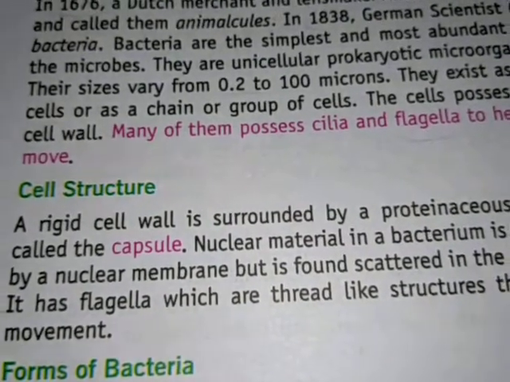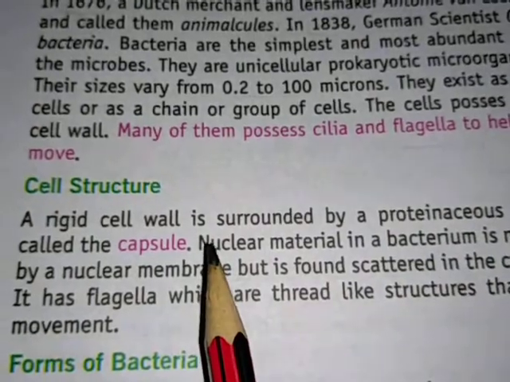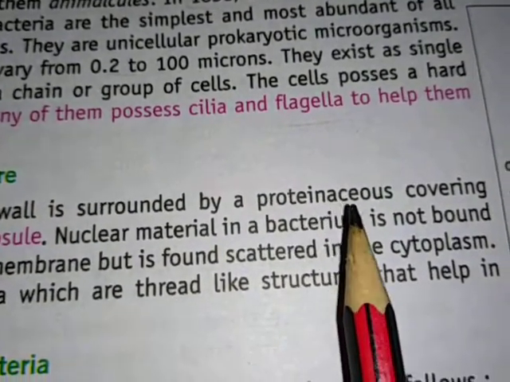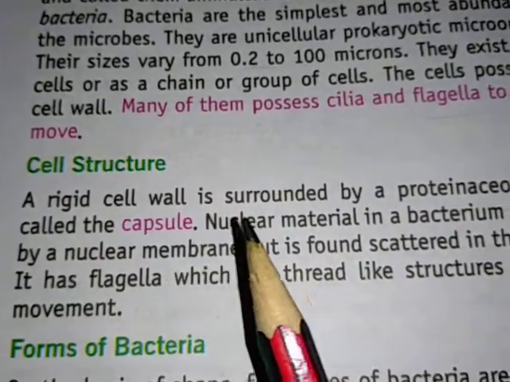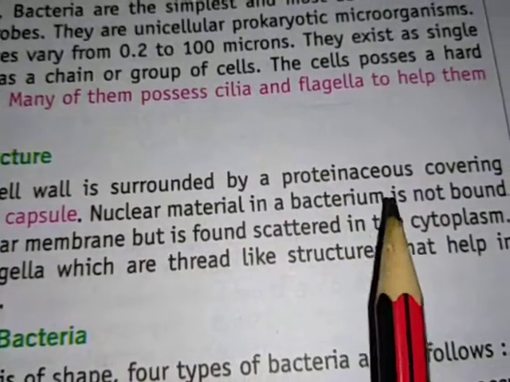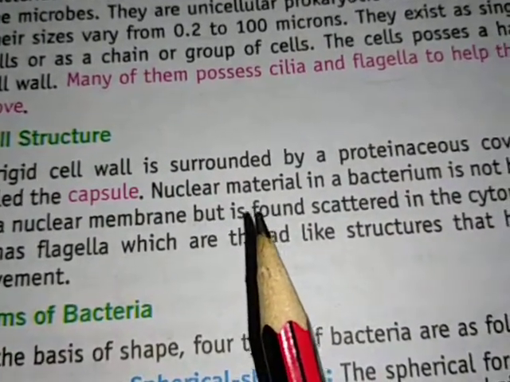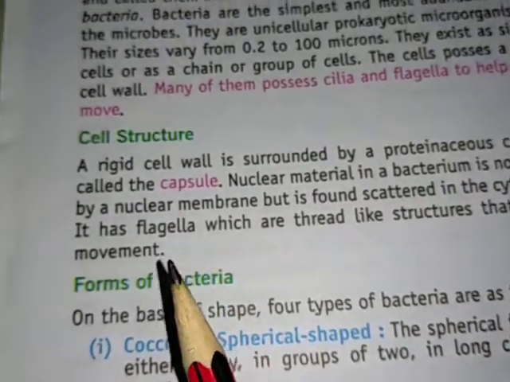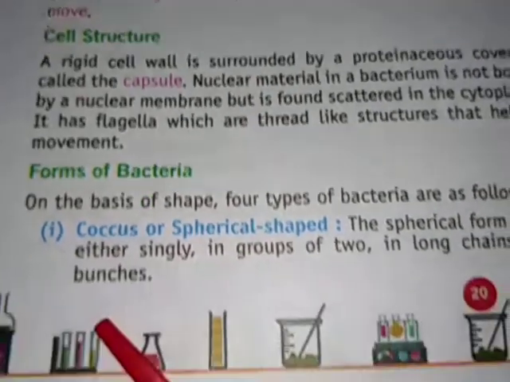Now let's see the cell structure. It has a rigid cell wall surrounded by a proteinaceous covering called the capsule. Nuclear material in a bacterium is not bound by a nuclear membrane but is found scattered in the cytoplasm. And as I have told you, it has flagella for the movement.